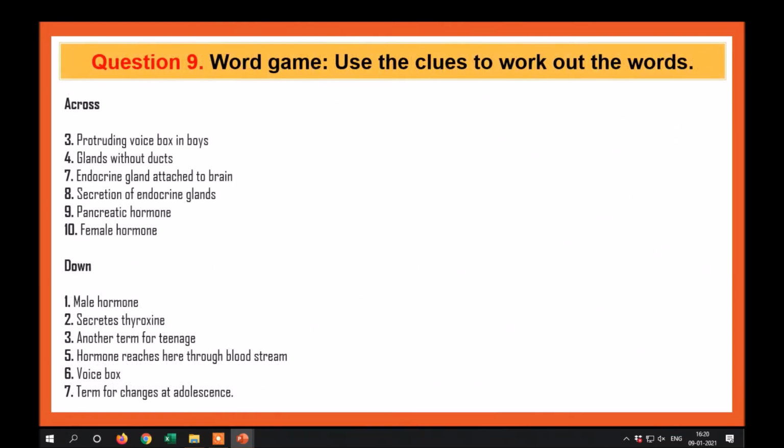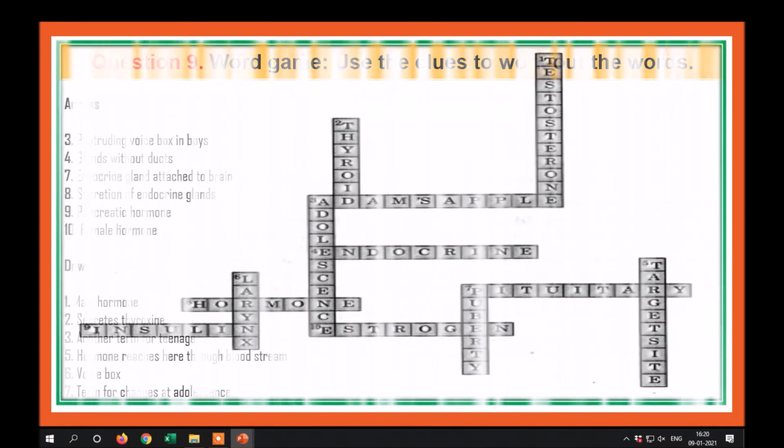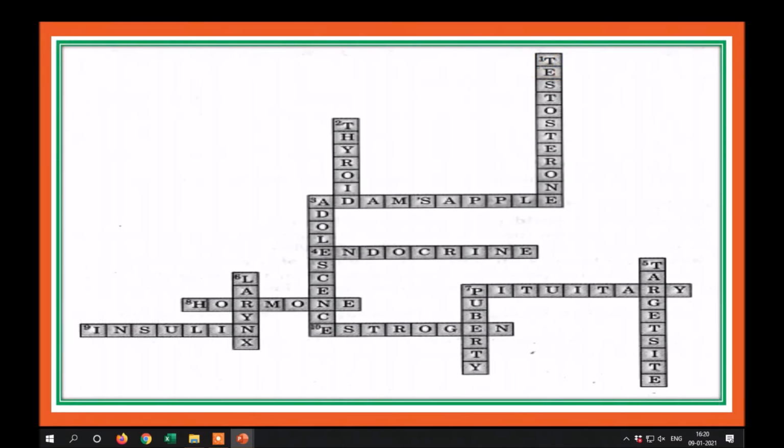Now, next question is word game. Use the clues to work out the words. So this is across and downs are given. For the hint, we have to do the crosswords. So this is the crossword turn for you.